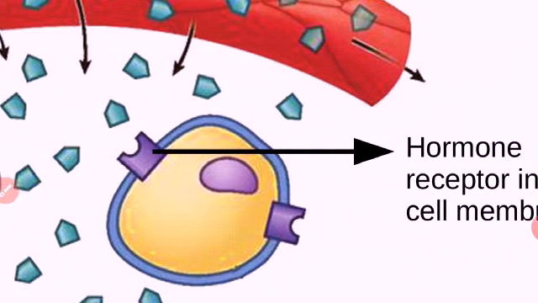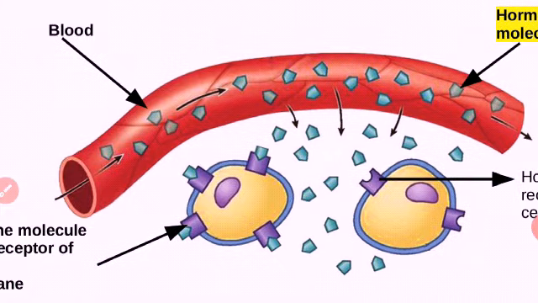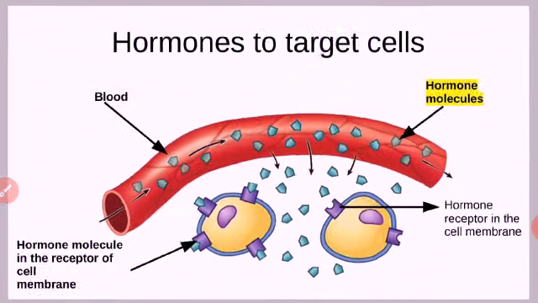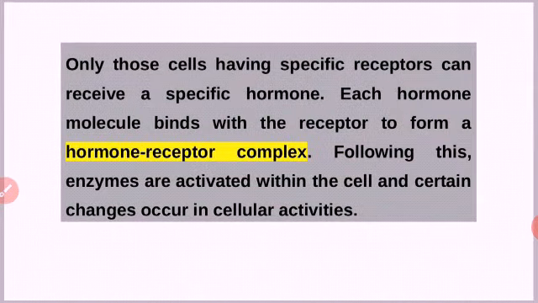Once the hormone receptors receive the hormone, there will be a complex. A combination of receptor and hormone forms in the cell, and with the help of this, enzymes in the cells are activated and certain changes occur in the cellular activities. This is the way how hormone acts in the cell. This we learned last class.